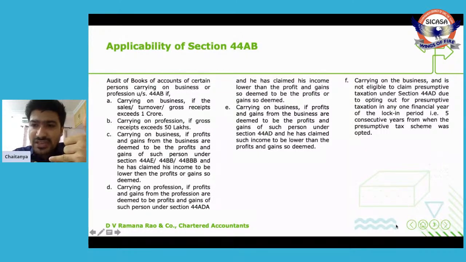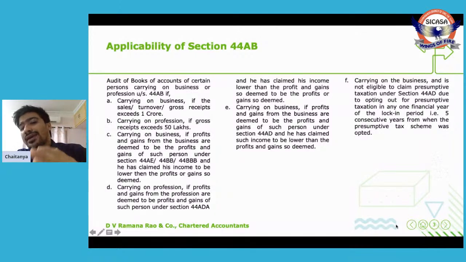So this particular section says from the year 2021 onwards, for the next 5 years, you are not eligible to claim the benefit of section 44AD.